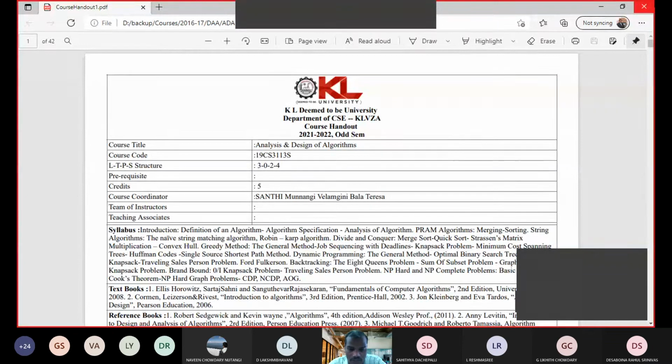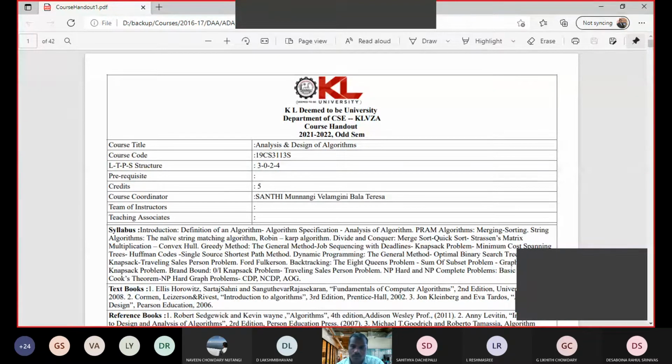So I am K. Tirupati Rao, Professor of CSE Department, and I am going to teach you this subject. The course title is Analysis and Design of Algorithms, and the course code is 19CS3113S. The LTP structure, lecture, tutorial, and practical skilling, is 3024. So every week we have 3 hours of teaching, that is lecture hours, 2 hours of practical and 4 hours of skilling. So every week we have 9 hours for this course.